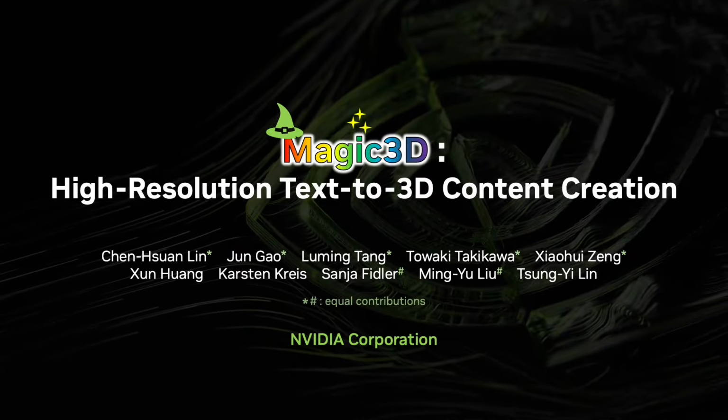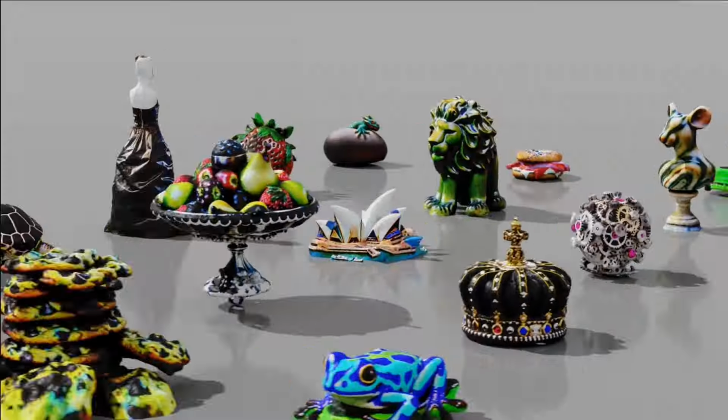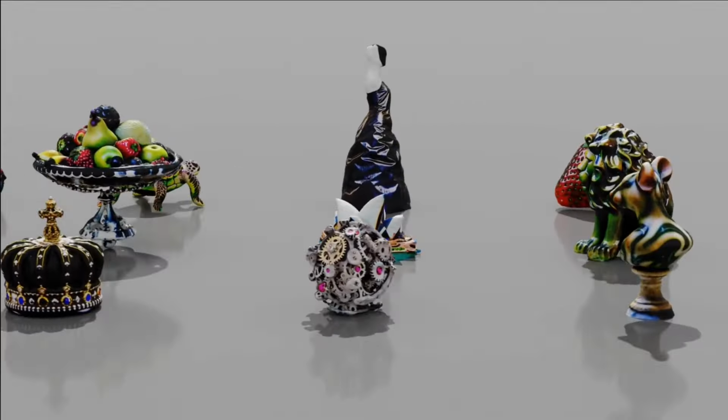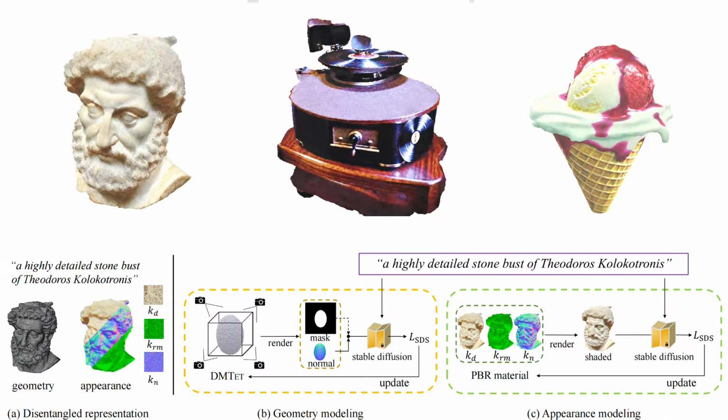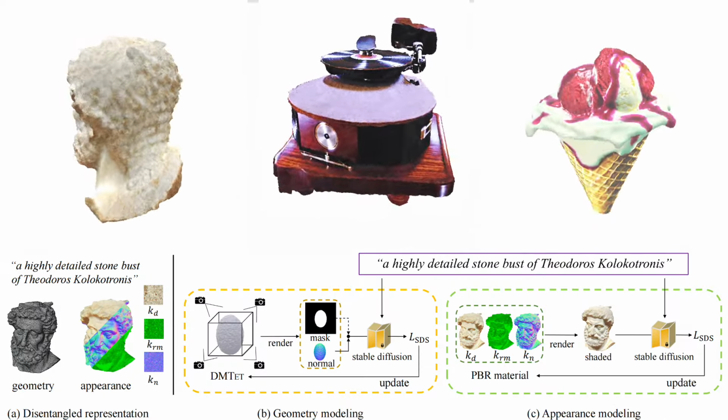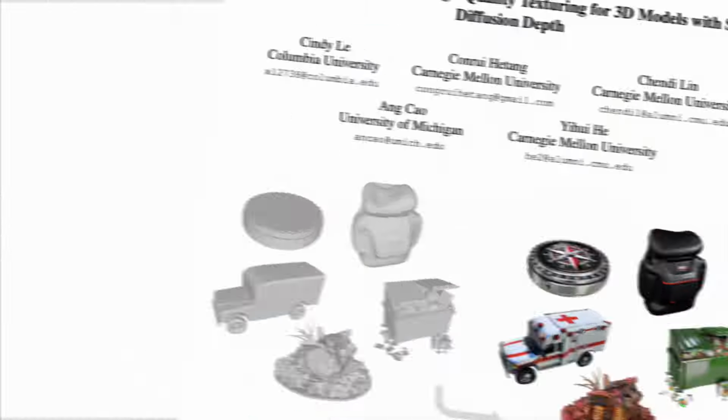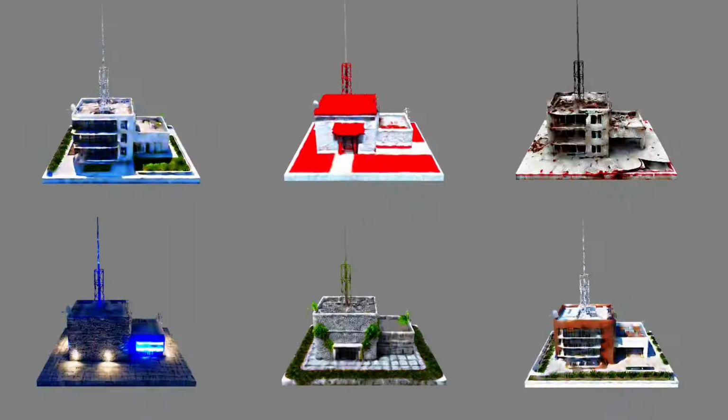Magic 3D further improved the quality and the speed of 3D modeling by a two-step approach. Fantasia 3D disentangles geometry and appearance generation supervised by the SDS loss. My research team proposed Euclid Dreamer.